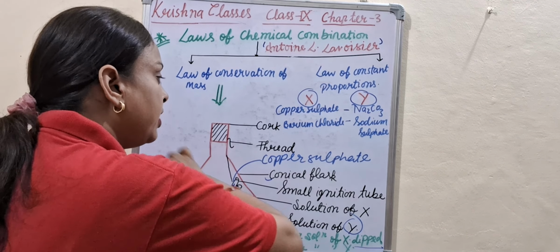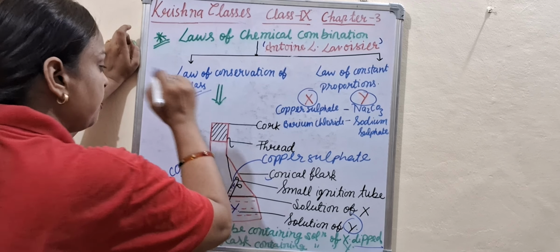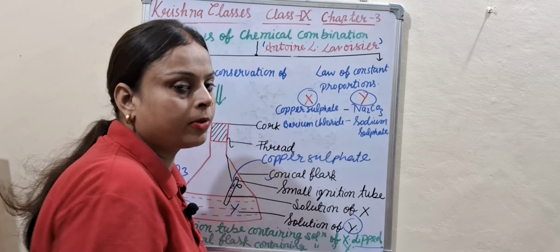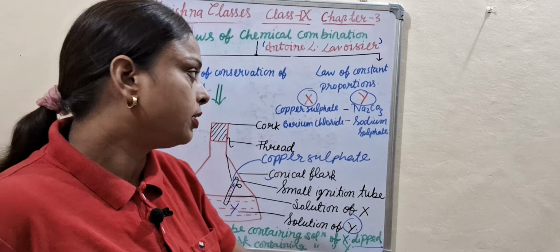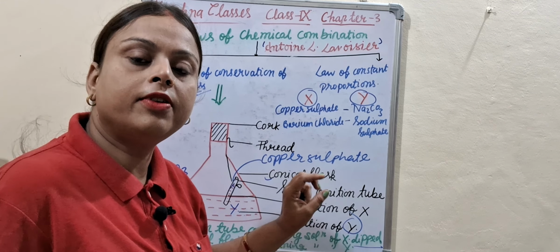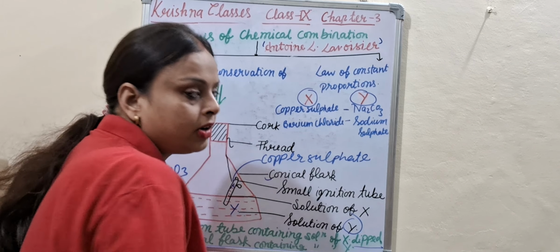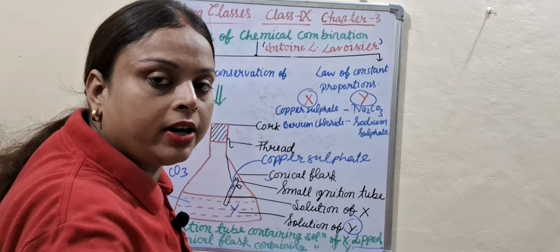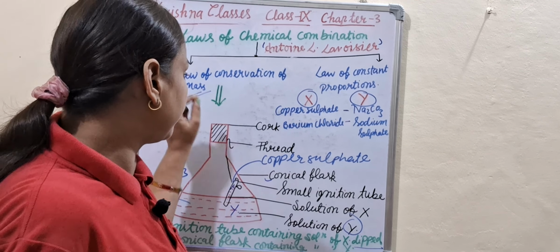What does it explain about the law of conservation of mass? Here, when the reaction occurred between copper sulfate and sodium carbonate, mass was neither created nor destroyed. This is the statement of the law of conservation of mass. It means mass is definite and fixed in the whole process. So mass is neither created nor destroyed. It stays fixed throughout the reaction. So this is the law of conservation of mass.